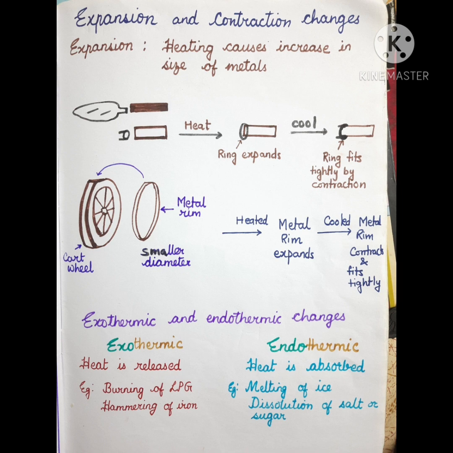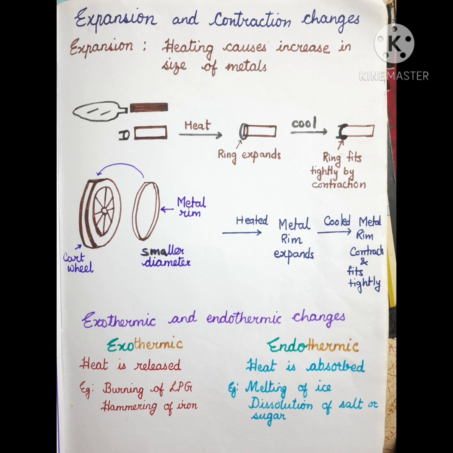Dissolution of salt and sugar in water. If we add salt to water at room temperature, it gets dissolved. If we keep on adding salt and salt, then at some point the salt will not get dissolved. Now we have to heat the solution in order to dissolve more salt into it.